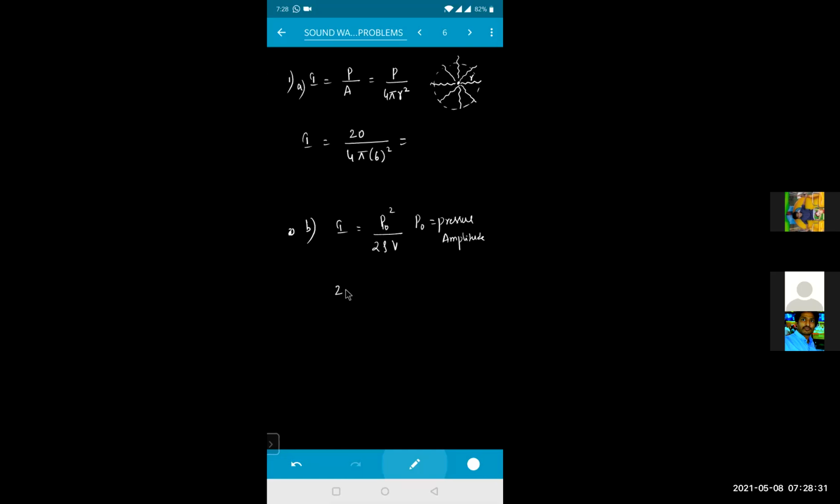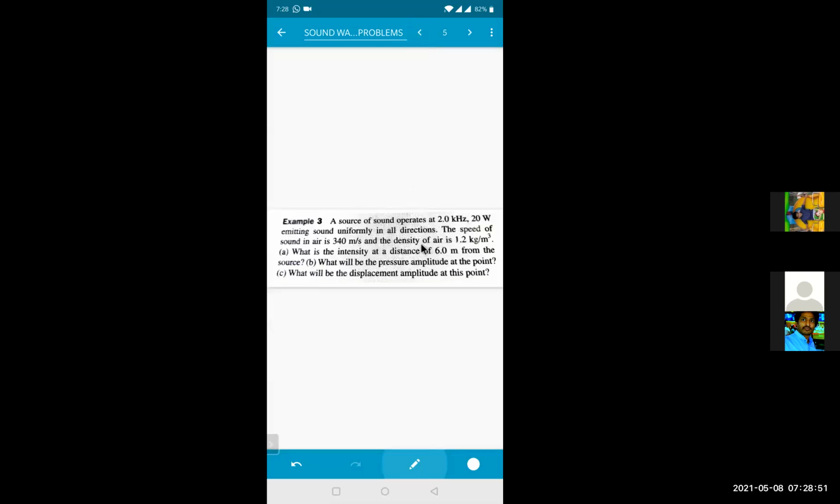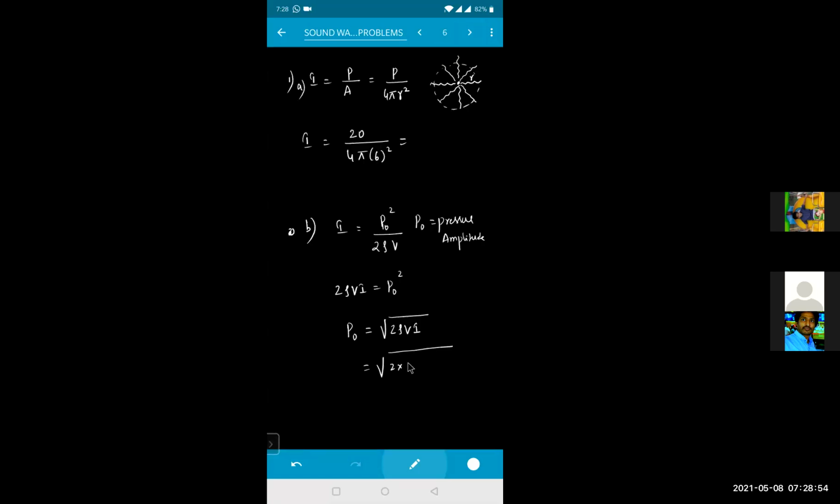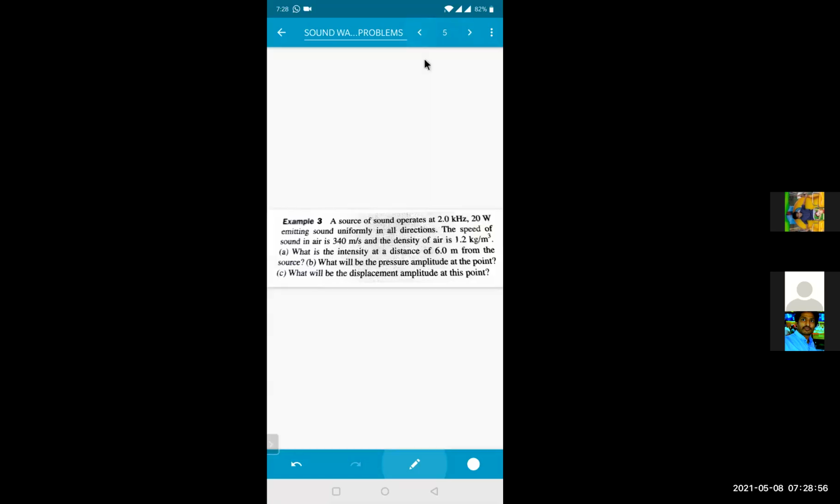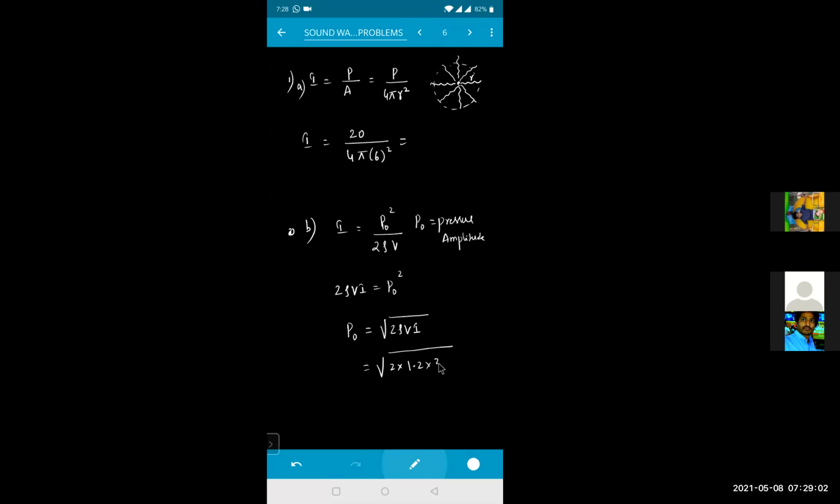So this becomes 2 rho V into I is equal to P naught square. That means I need to calculate the pressure amplitude. Therefore P naught will be equal to the square root of 2 rho V into I. That is the square root of 2 into rho, the value given. The density of air in the problem is 1.2. So this will be 1.2 into V. V is nothing but velocity, given as 340 meter per second. So this will be 340 into intensity. Whatever intensity you get, substitute that intensity value here and you'll get the answer.